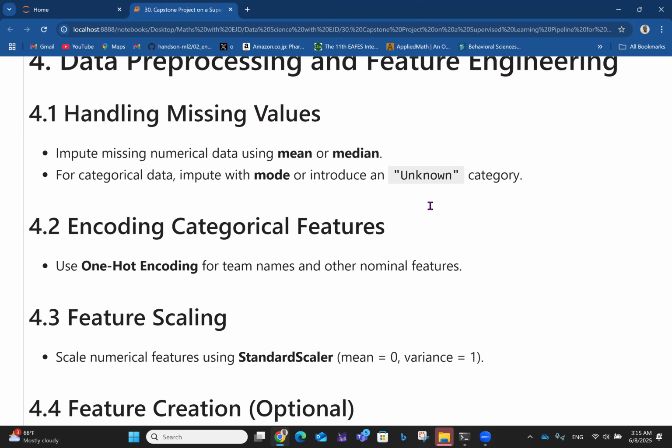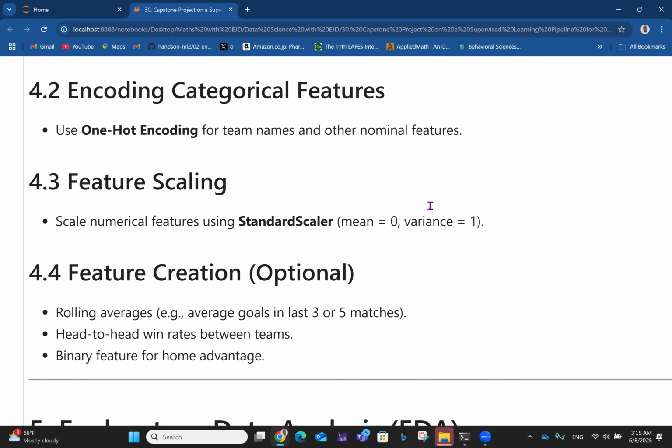Like for team names now, you can say maybe the first team is team one, the second team is team two, and things like that as you like it. Then we can also have feature scaling. So you can scale numerical features using standard scaler, where mean is zero and variance is one. Scaling is all about making this data such that it is normally distributed with mean zero and variance one.